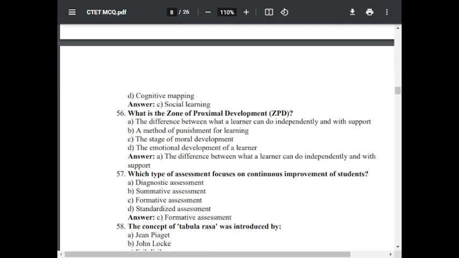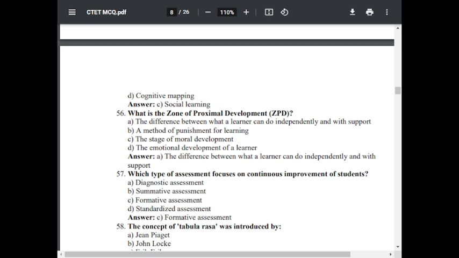Question number 56. What is the zone of proximal development, ZPD? Option A, the difference between what a learner can do independently and with support. Option B, a method of punishment for learning. Option C, a stage of moral development. Option D, the emotional development of a learner. The correct answer is A, the difference between what a learner can do independently and with support.